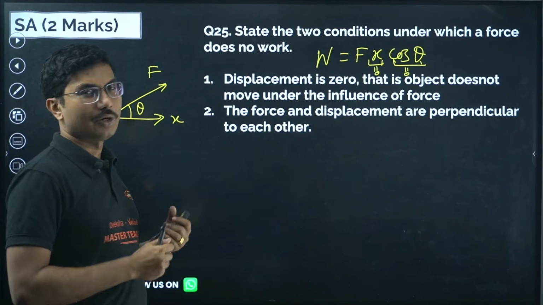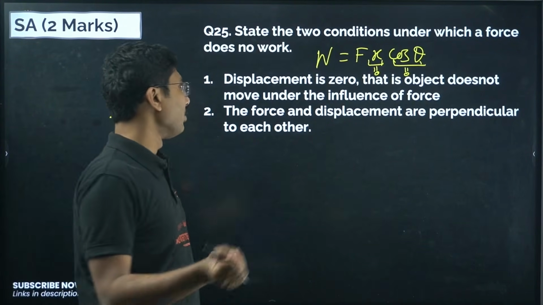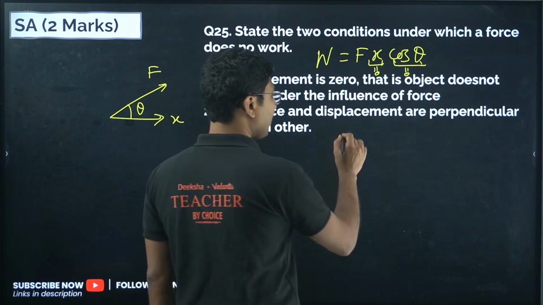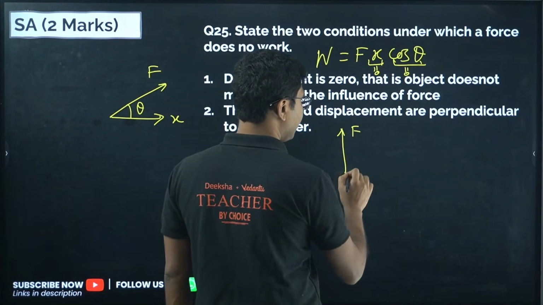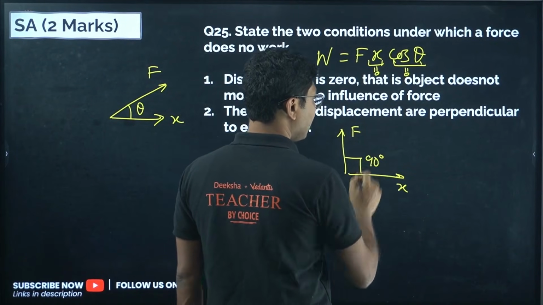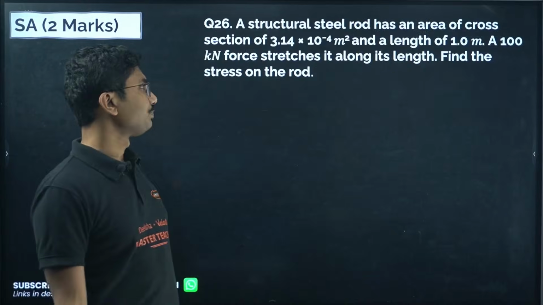That means the work that I am doing on this board is 0. The second condition: the force and displacement are perpendicular to each other. Then the angle is 90 degrees, so we say the work done is 0, since cos 90 is 0.